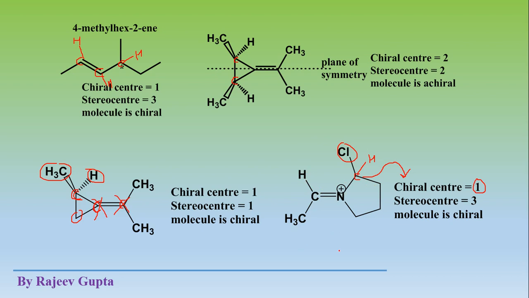So the stereo arrangement is changed. So this carbon atom and this nitrogen atom are both stereo centers here. So total stereo centers are 3, including this chiral center: 1, 2, 3. Total 3 stereo centers are present, and the molecule is chiral because only one chiral center is present in this molecule.